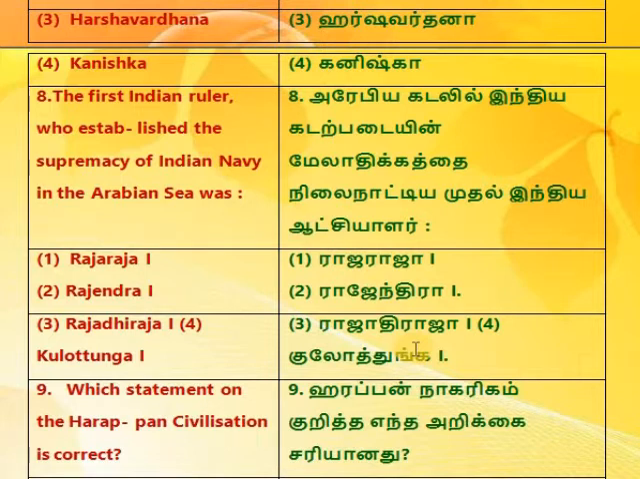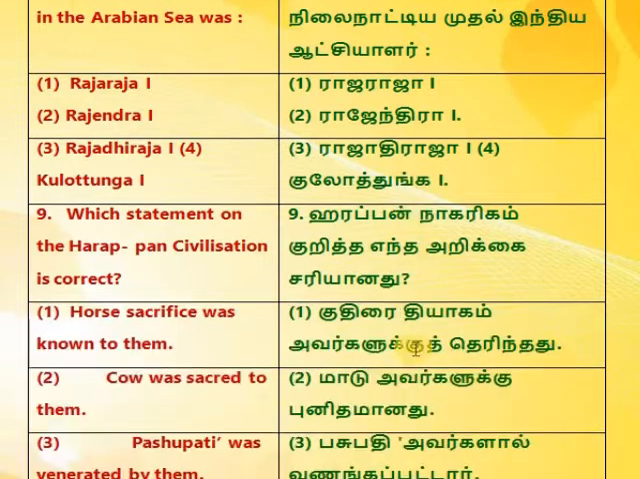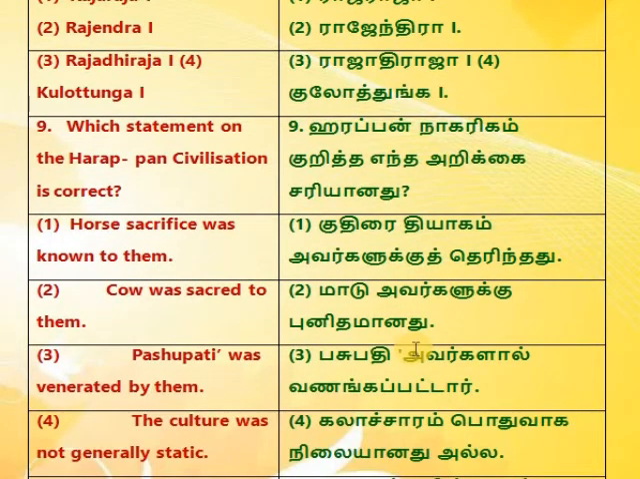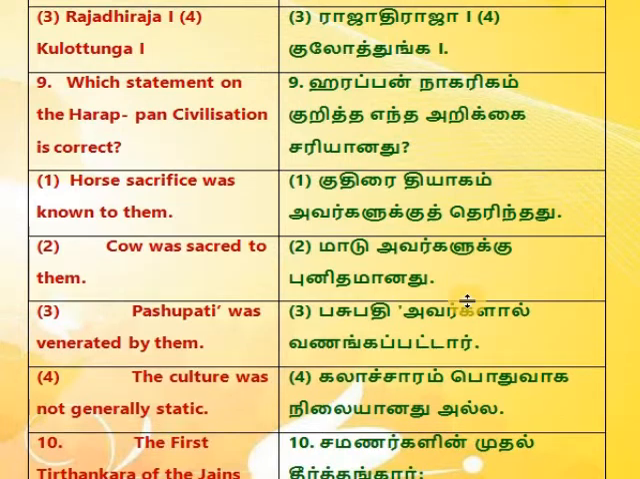1. Rajaraja I, 2. Rajendra I. 3. Rajadhiraja I, 4. Kuladanga I. 9. Which statement on the Harappan civilization is correct? 1. Horse sacrifice was known to them. 2. Cow was sacred to them. 3. Pashupati was venerated by them. 4. The culture was not generally static.